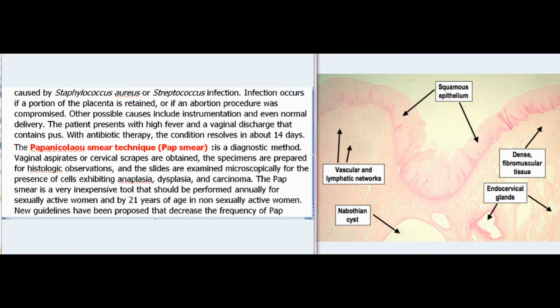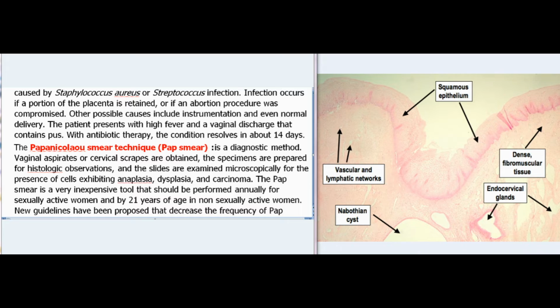The Pap smear technique, Pap smear, is a diagnostic method. Vaginal aspirates or cervical scrapes are obtained, the specimens are prepared for histologic observations, and the slides are examined microscopically for the presence of cells exhibiting anaplasia, dysplasia, and carcinoma. The Pap smear is a very inexpensive tool that should be performed annually for sexually active women and by 21 years of age in non-sexually active women.